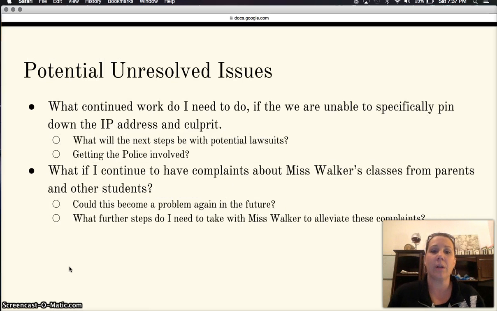A couple possible unresolved issues that I would be concerned about is what work I need to do if we were unable to specifically pin down the IP address and the culprit. Also, what I would need to do if I continue to receive complaints about Ms. Walker's classes from parents and students after reviewing with her potential techniques to fix that.